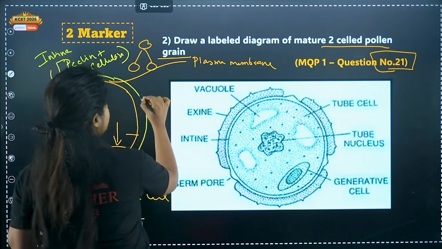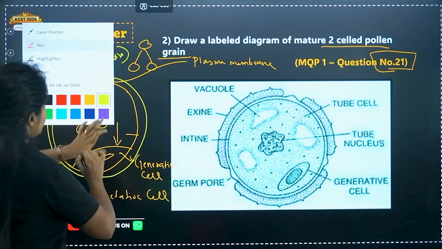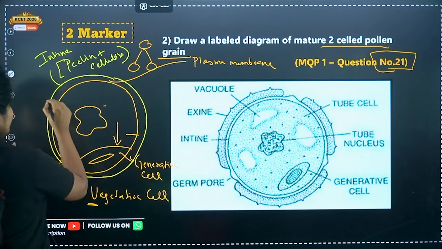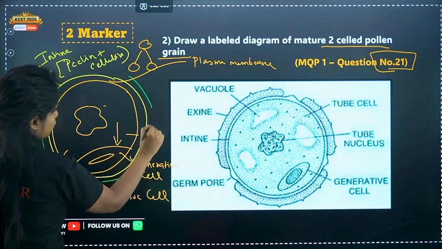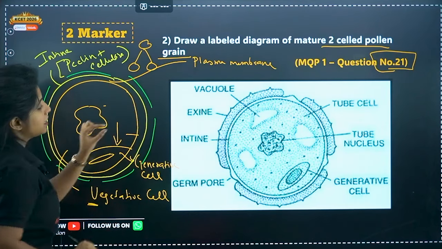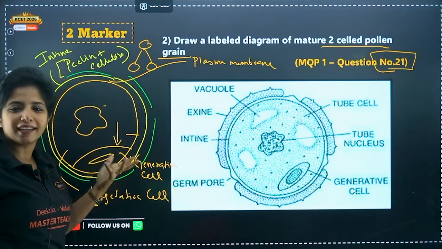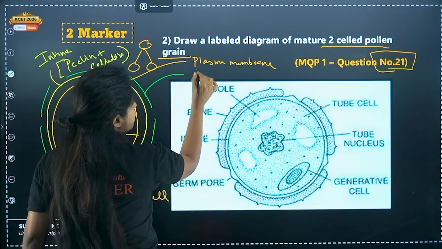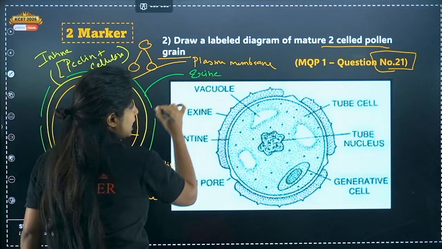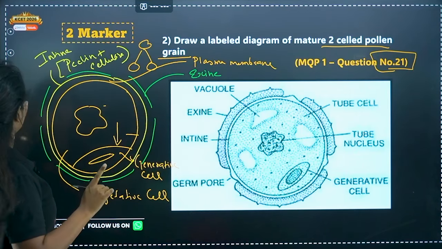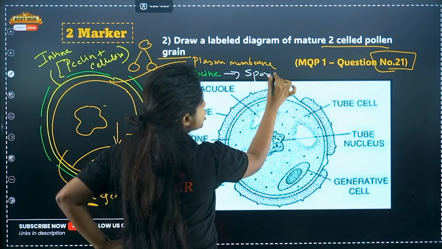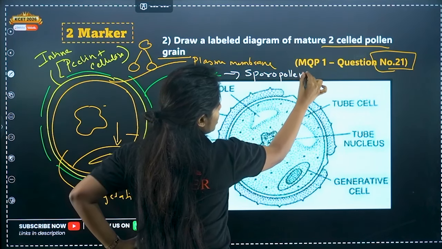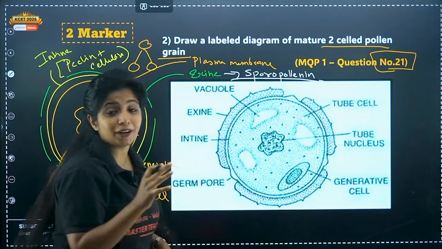Now going ahead, you have one more layer. Now this layer is a fabulous layer, super important layer. But you know what? It has some pores in between. Ma'am, why? I'll tell you that. First of all, what do you call this layer? You call this layer exine, and it is made up of the most important material over here, which is known as sporopollenin.